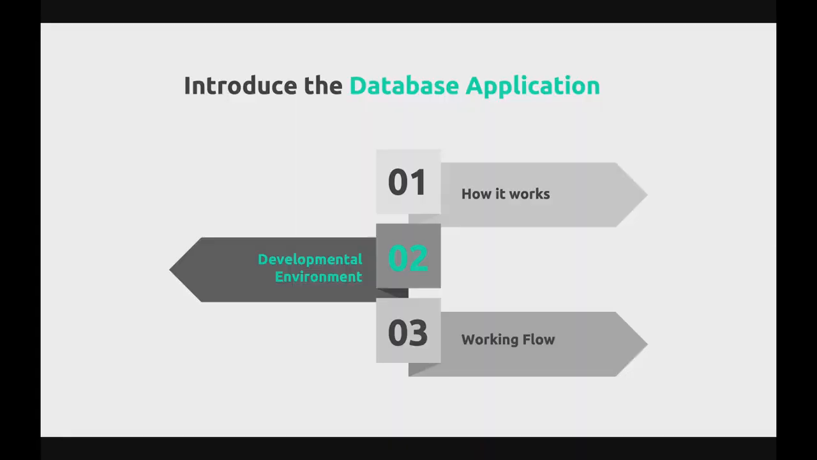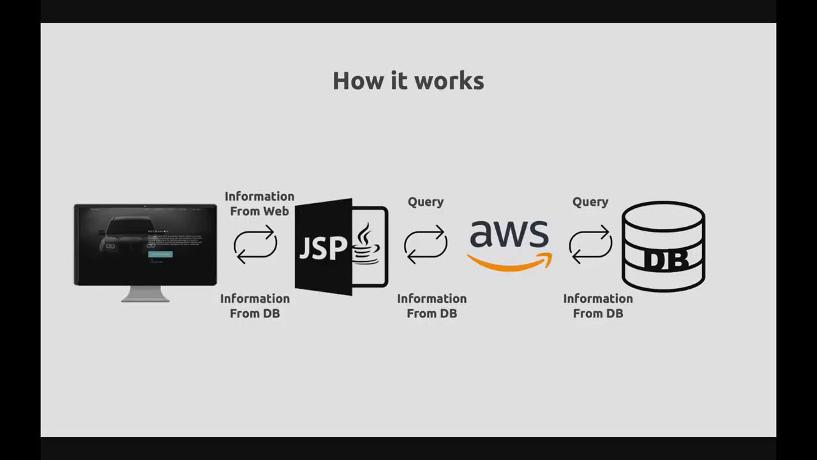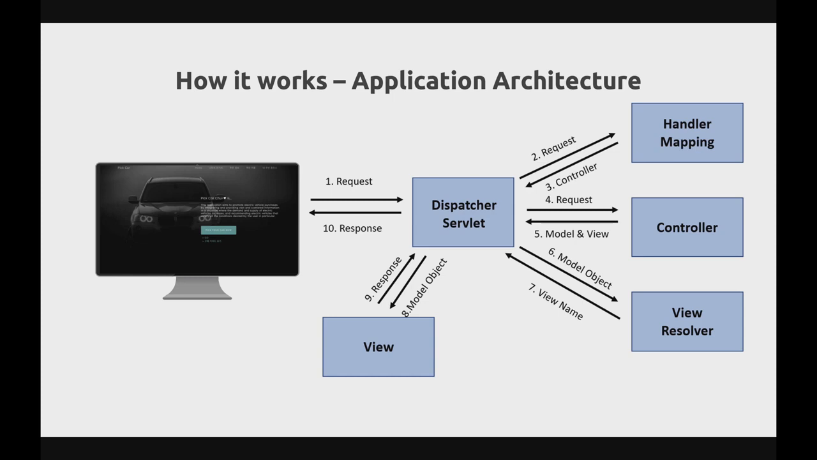Now, let's move on to how the database application works in our website. First, users select the information they want from the DB, and DB returns the result through queries based on the information. We used MVC application architecture, which consists of model, view, and controller. This picture shows how the web works via MVC.